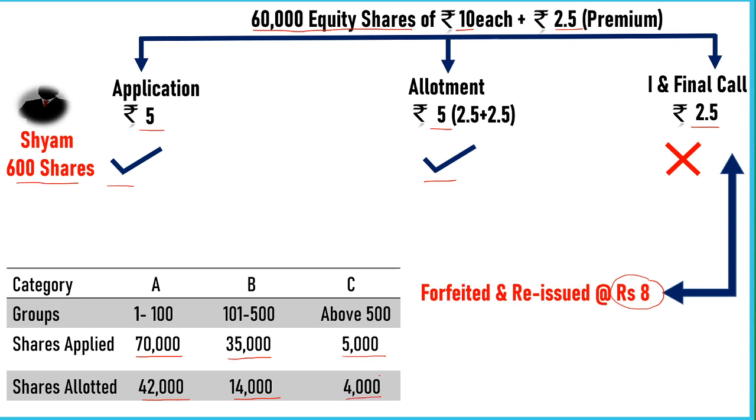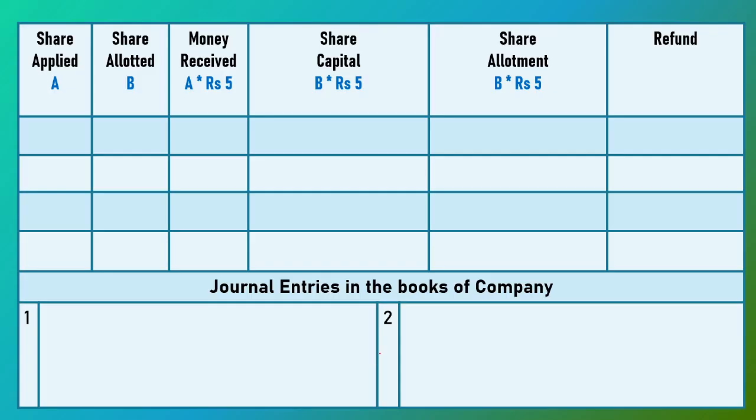Now first we understand how we will prepare the analytical table for application money distribution. Here column A is shares applied by the public, column B is shares allotted by the company. When money is received by the company, we multiply the number of shares applied with application money of rupees 5 per share.